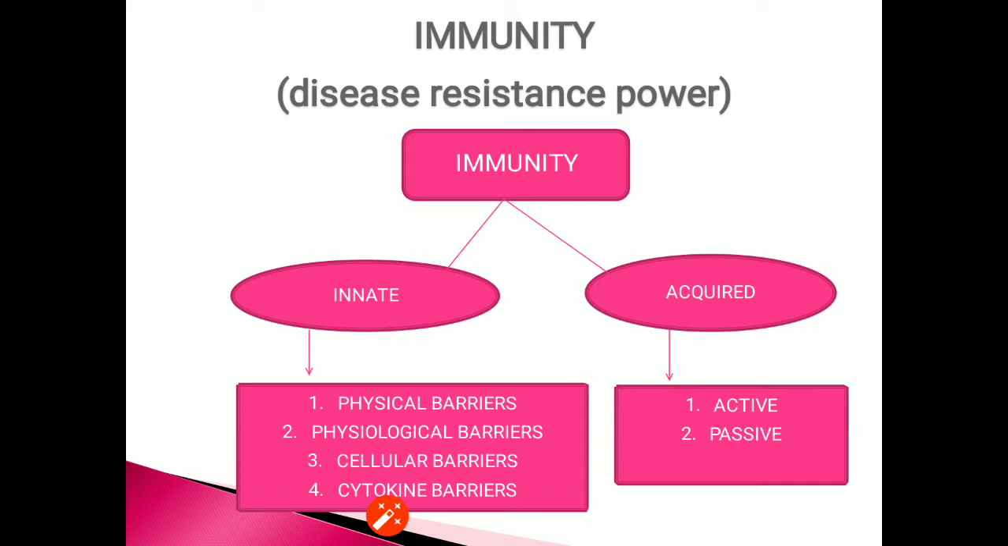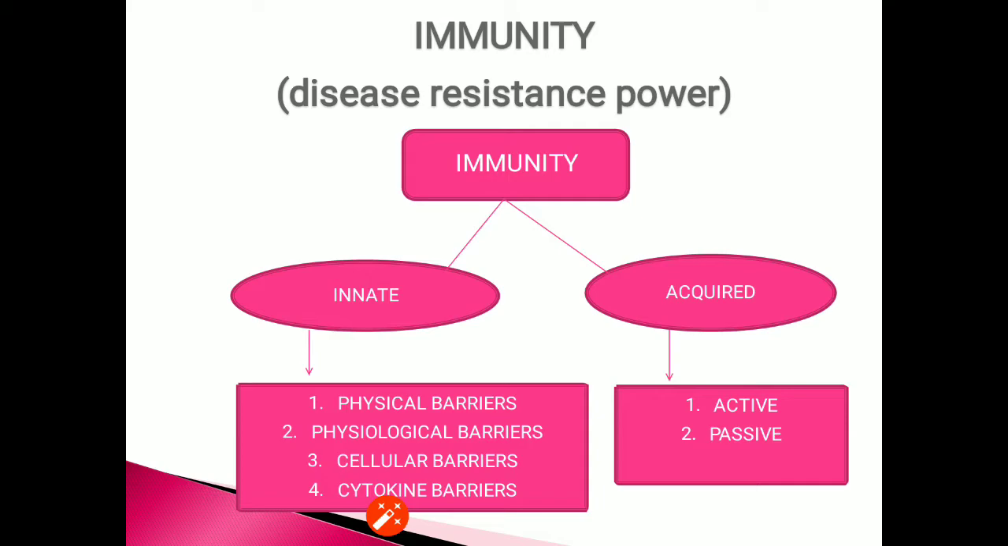Now the second type of barrier is physiological barrier. It includes acidity of the stomach, that is HCl present in the stomach, which kills the germs, lysozyme in saliva and tears, which prevent the microbial growth.